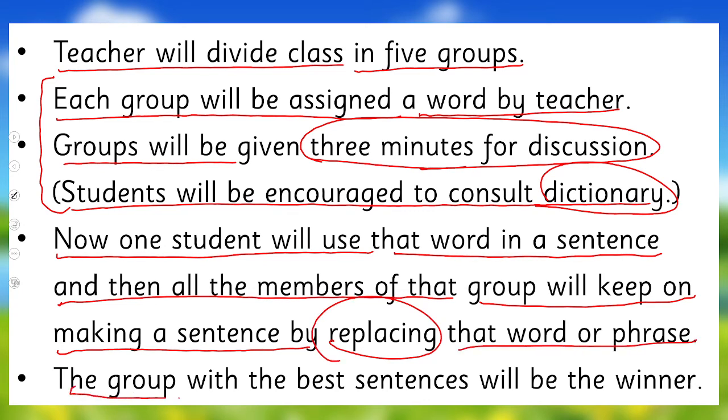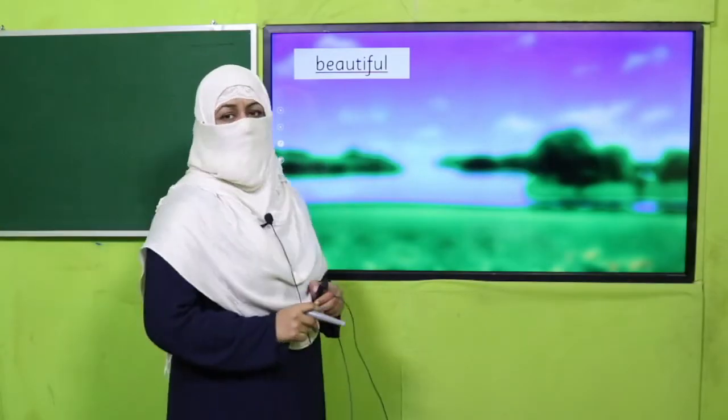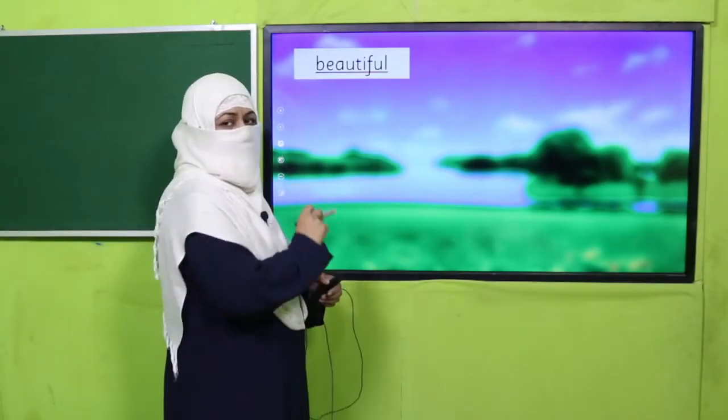And the group with the best sentences will be the winner. So it means that a group which will be more efficient in using a dictionary and vocabulary will be the winner of this activity. So how are we going to do it? For example, one of the groups is assigned this word, beautiful.